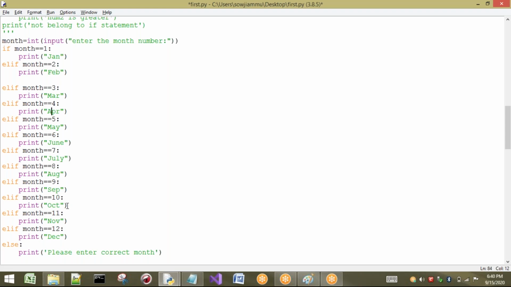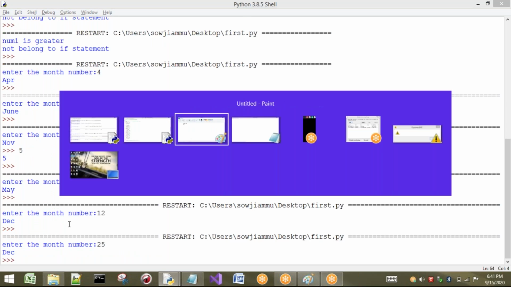So we can call these selection statements also. What is meant by decision making? Here, based on whatever value we give for month, it is going to take a decision. So we can also call these decision making statements. But generally we call these statements conditional statements or selection statements. Okay, so this is about conditional statements or selection statements in Python.